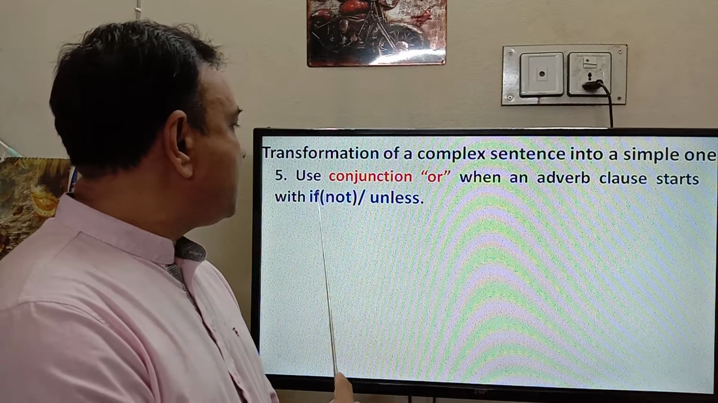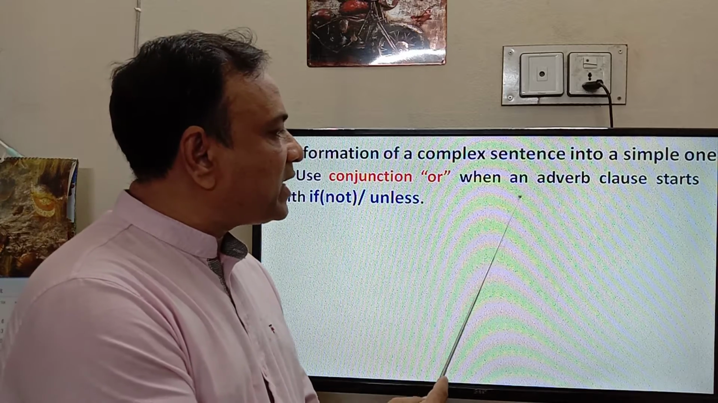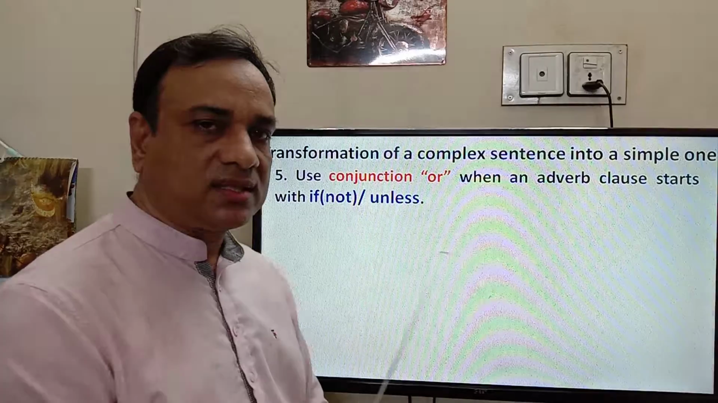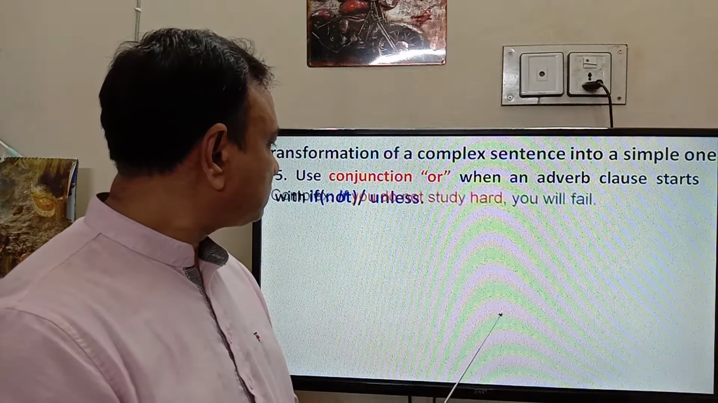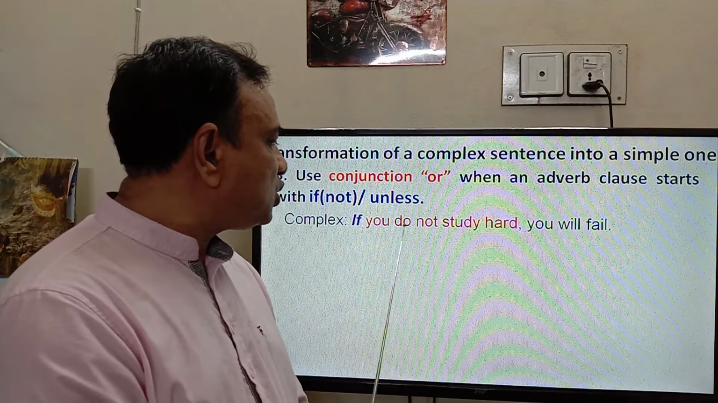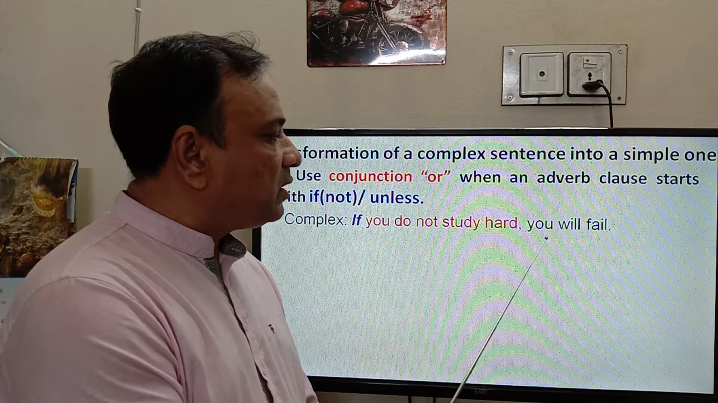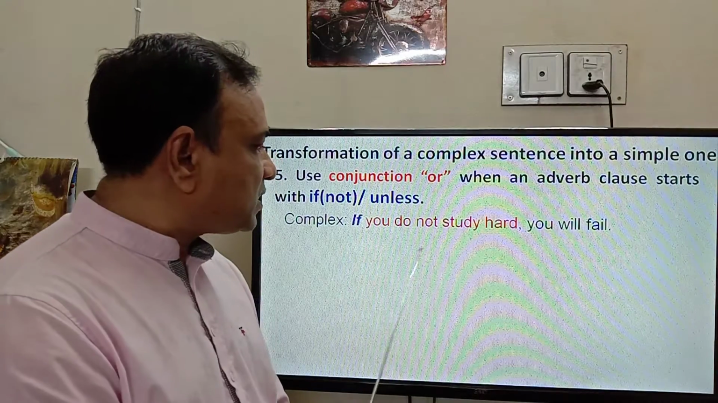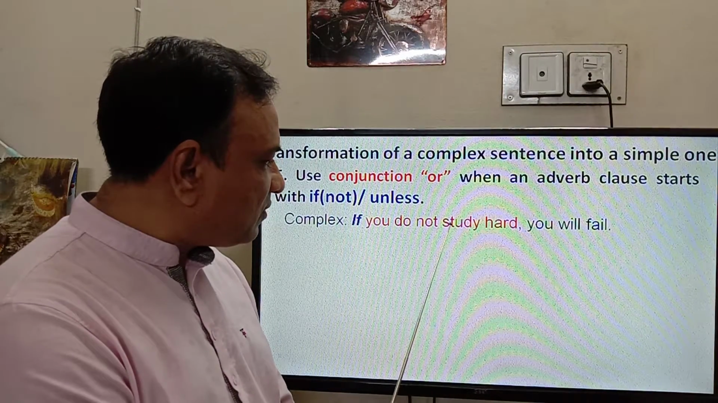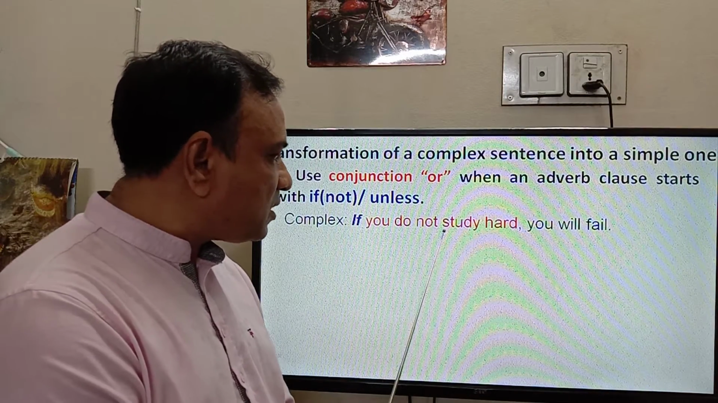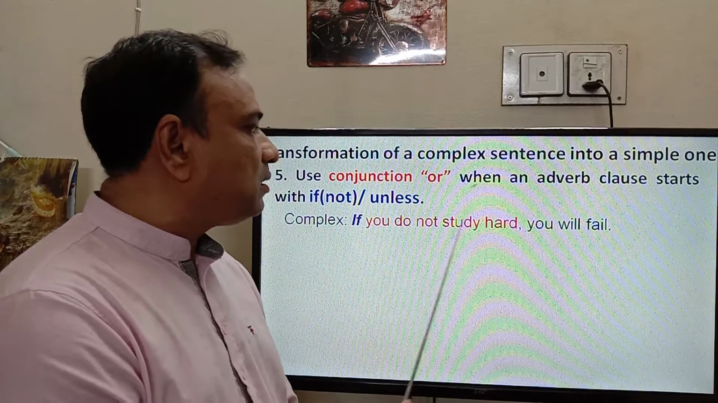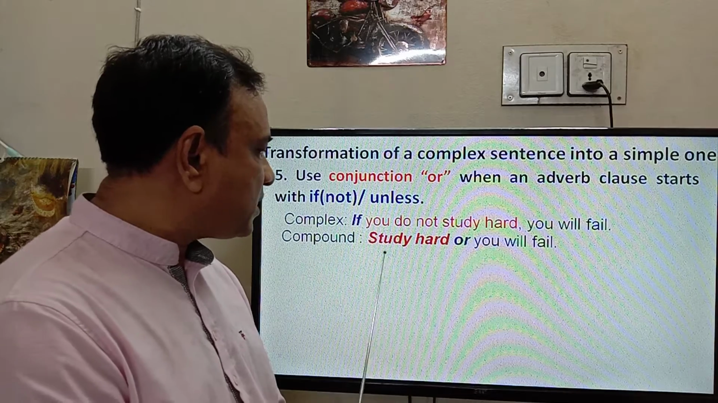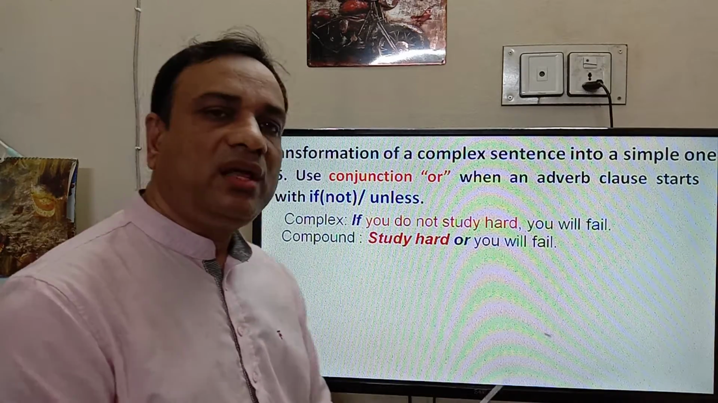Number 5. Use conjunction "or" when an adverb clause starts with if not or unless. If you do not study hard, you will fail. We will select the main verb of the subordinate clause at first, then the conjunction "or", then the main clause. Study hard or you will fail.